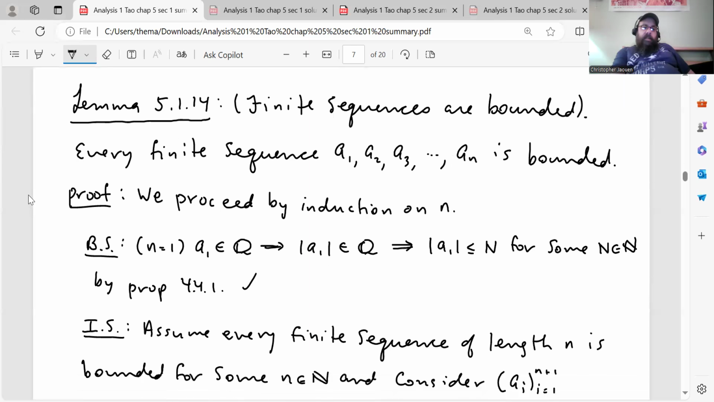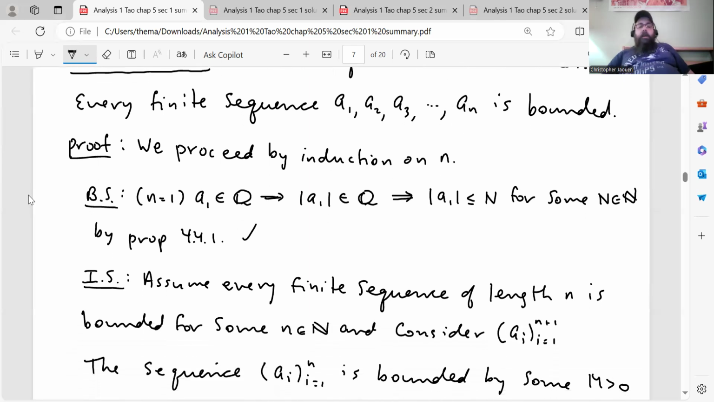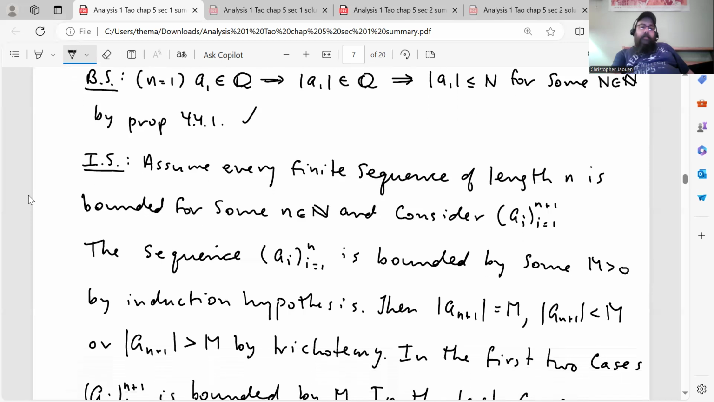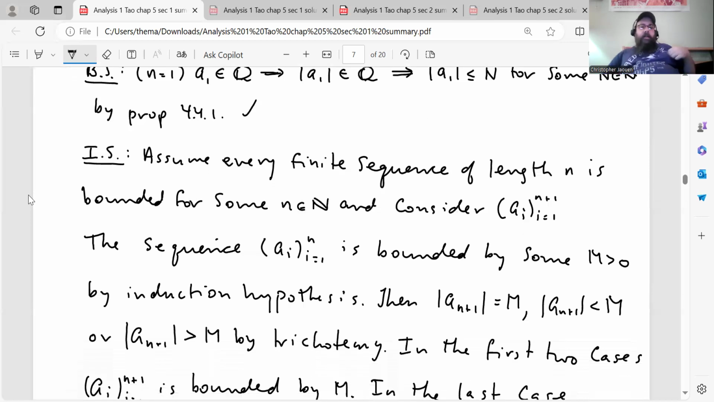So here's the base step. We'll start with n equals 1. If you have a sequence that has length 1, so there's only one member, a_1 is some rational number, and the absolute value of a_1 is also a rational number, which implies that the absolute value of a_1 is less than or equal to N for some natural number N by proposition 4.4.1. So that shows the base step holds.